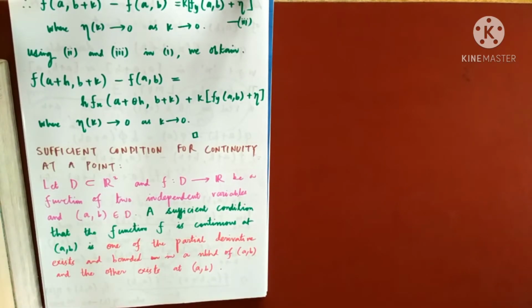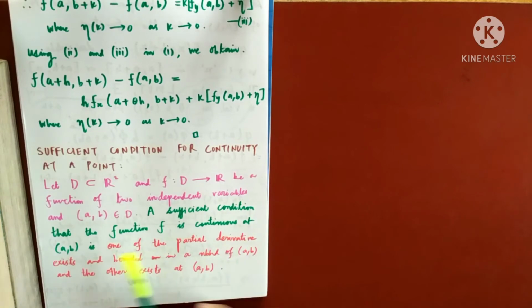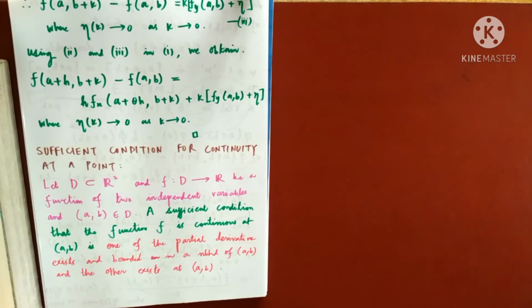So that means if this holds, then the function will be continuous at the point (a, b). This is what I mean by the sufficient condition for continuity. That means if whatever I have written in red holds, then the green one will happen. That means if one of the partial derivatives exists and is bounded in the neighborhood of (a, b) and the other exists at (a, b), then the function will be continuous at the point (a, b).